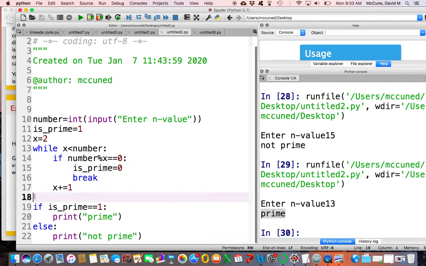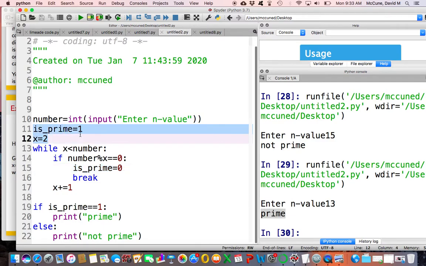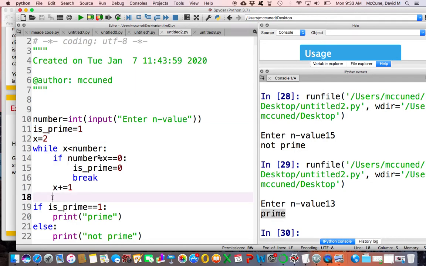So by the time you reach line 18 right here, once you escape that while loop, you have never changed the value of this isPrime variable. It was 1 initially, and then it never changed. You never got to change it to 0. So all I'm saying here is, if isPrime is still 1 at the end of this loop, what does that mean? That means you never got a divisor hit. So if isPrime is still 1, that means that your number is prime. Otherwise, your number is not prime.